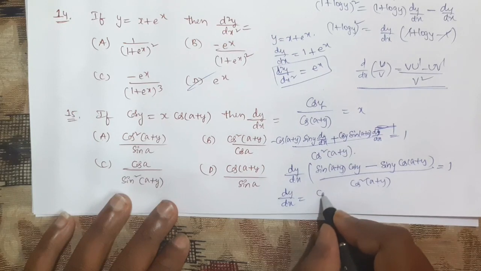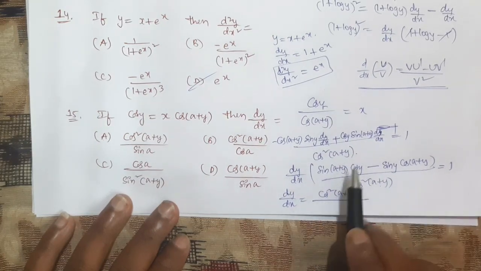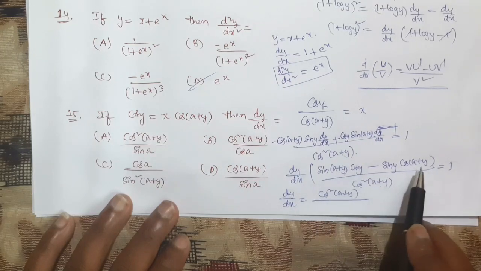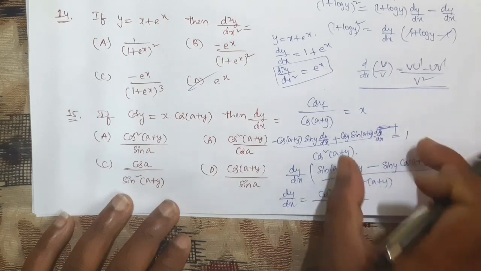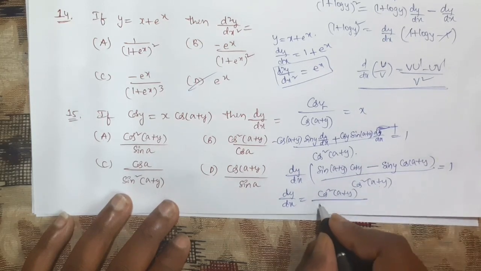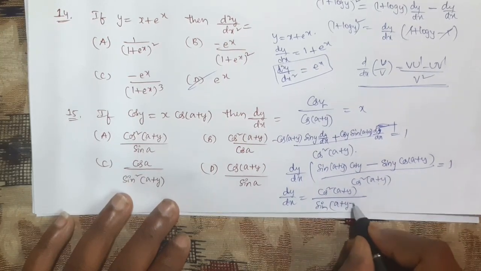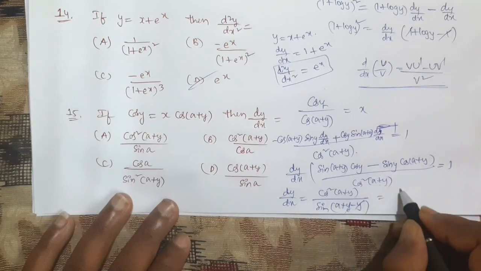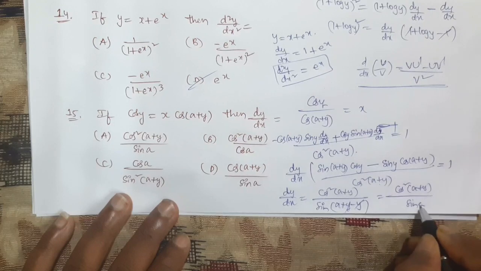It will become cos square of a plus y. Here this one is in the form of sin a cos b minus cos a sin b. What is the formula for sin a cos b minus cos a sin b? That I am writing here in the denominator: sin of a minus b. What is a? a plus y. What is b? y. So these two cancel. Cos square of a plus y divided by sin a.